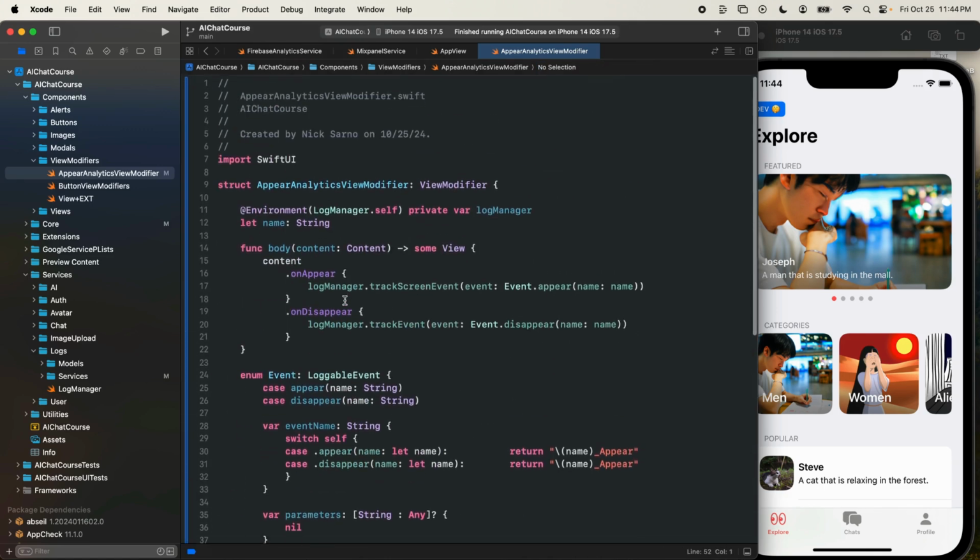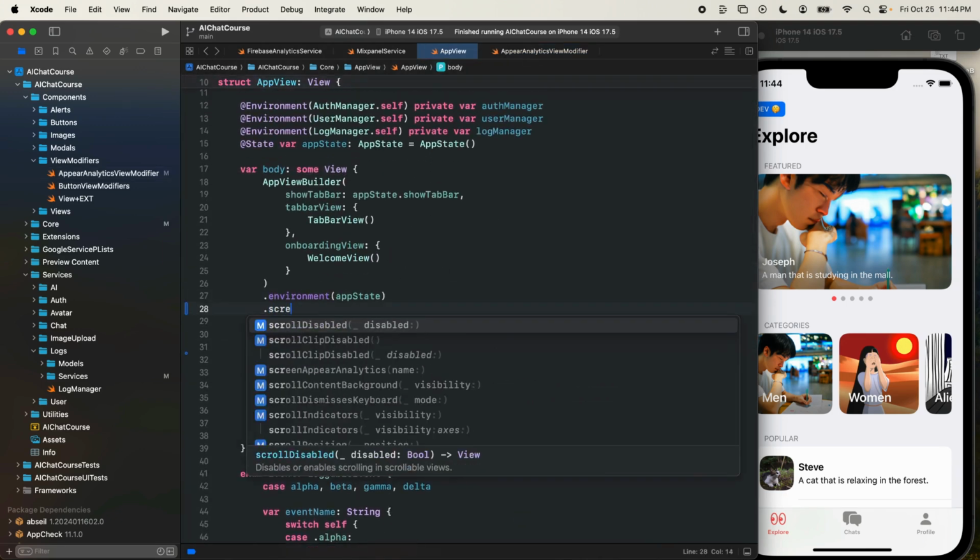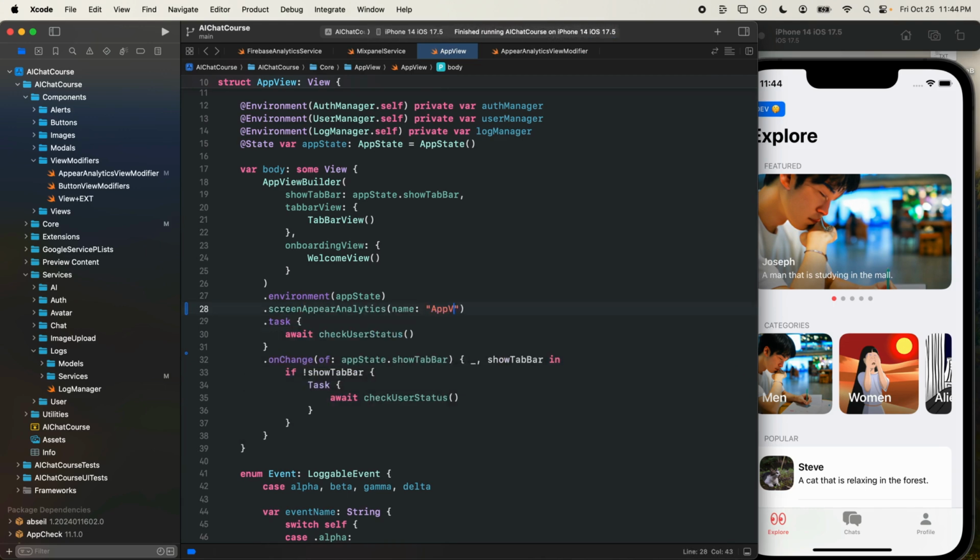Cool. So now that we have this, let's jump back to our app view, and I should now be able to call .screenAppear with AppView, which is what I'll call this screen. We're going to now use this on basically all of the screens. Every time we go to any screen, we're going to put a screenAppearAnalytics.